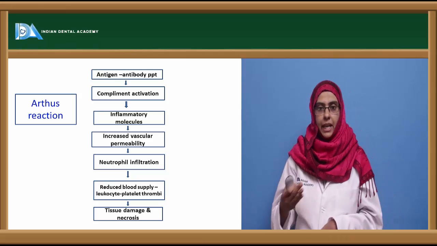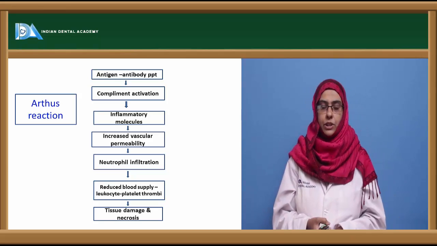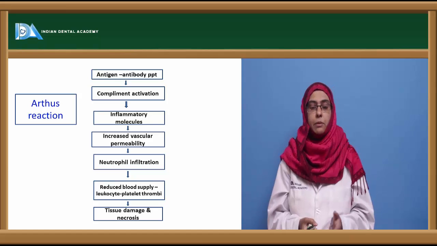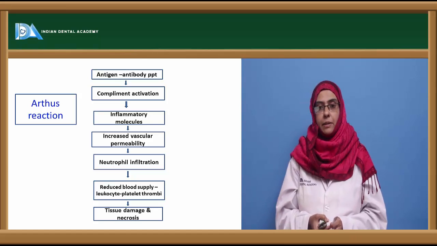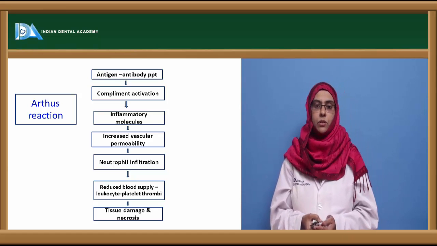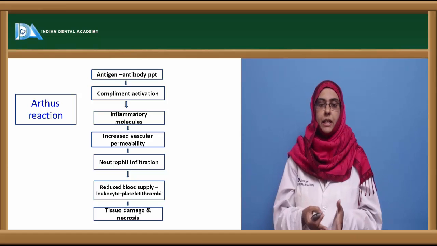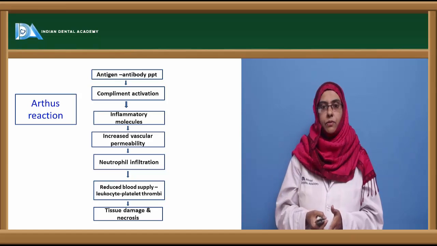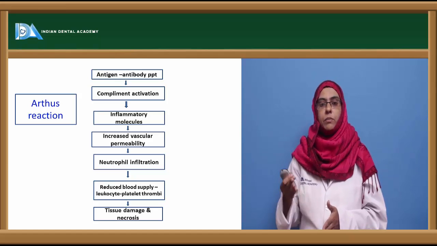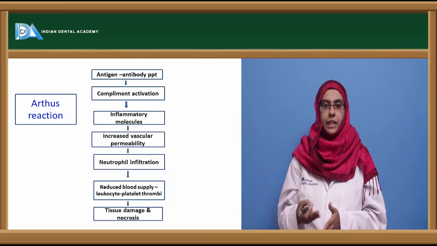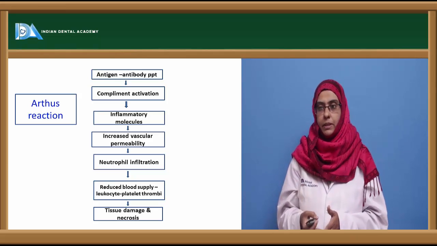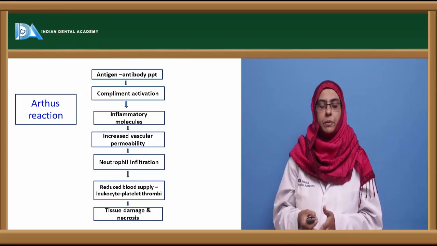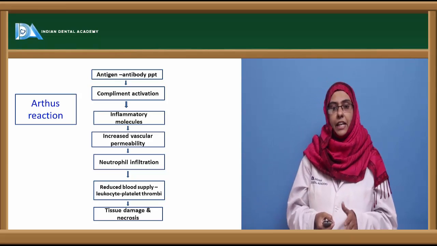Now coming to the mechanism of how these Arthus reactions usually take place. So as said, it is an immune complex mediated type 3 hypersensitivity reaction. So when the allergen, especially the serum, enters, there is an antigen antibody complex that is formed, and these antigen antibody complexes usually keep on circulating and they activate the complement system, and apart from the complement system they can also activate the inflammatory response.